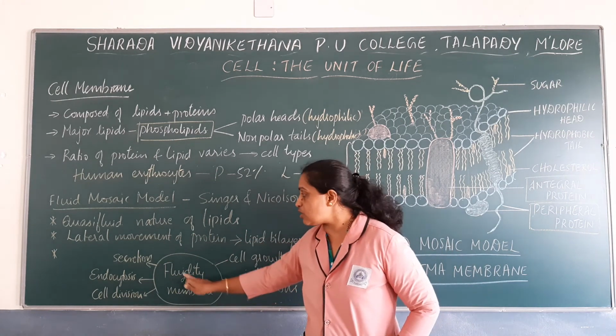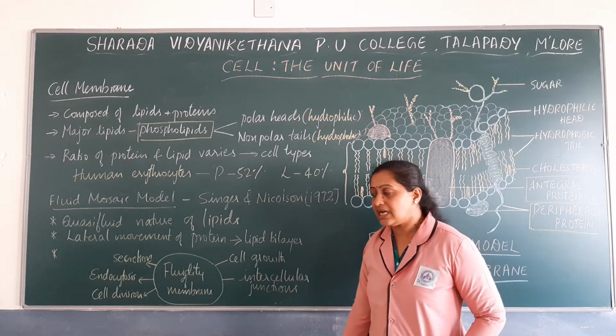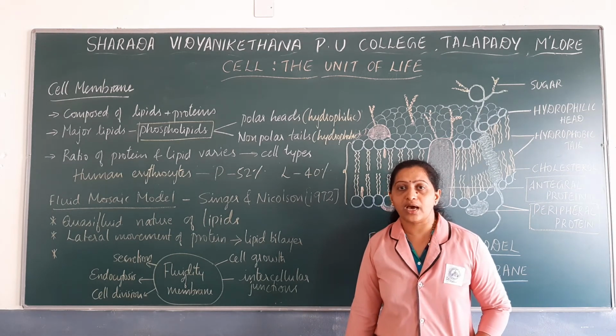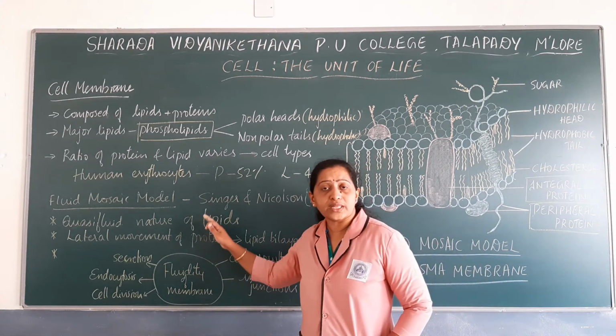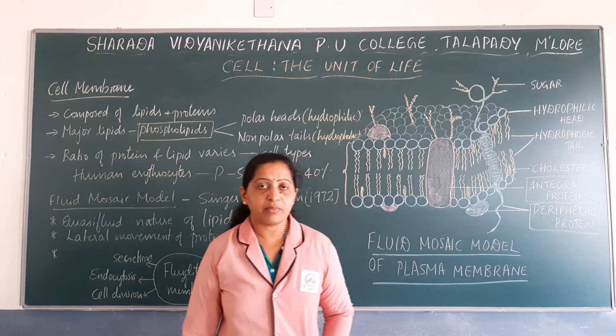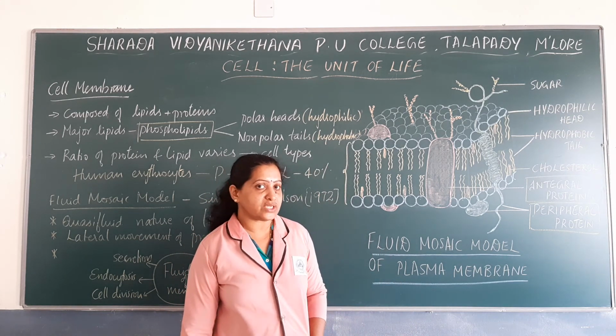So this is the feature of the fluid mosaic model of plasma membrane given by Singer and Nicholson in the year 1972.